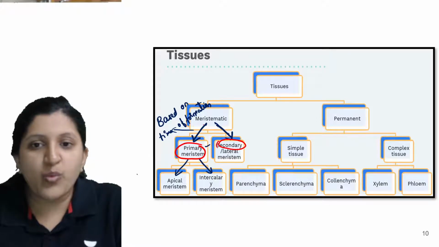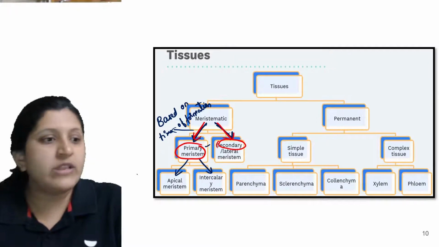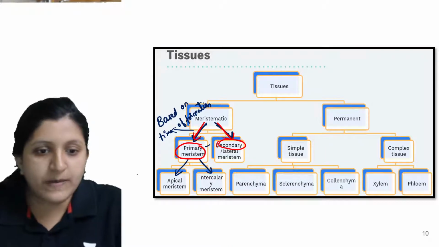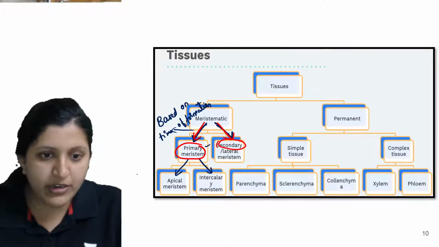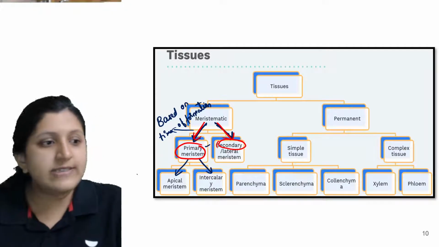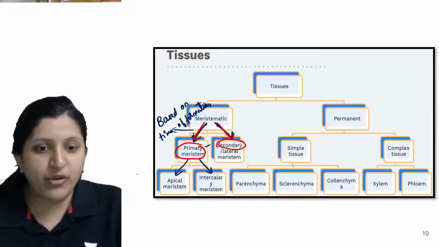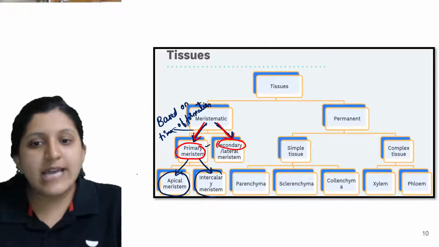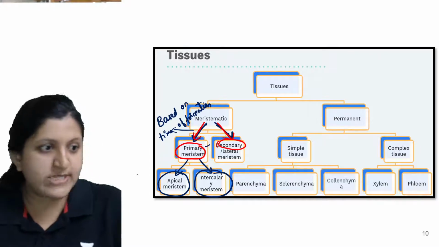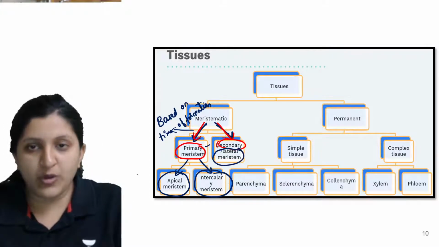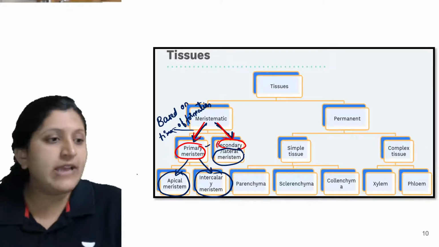So this is based on time of formation. Now I'll just round it with a different color. This part can be with respect to time of formation. This is the apical meristem, and then there is an intercalary meristem. So these are the different types of meristem. This is a location, and this you can find at the mature part.